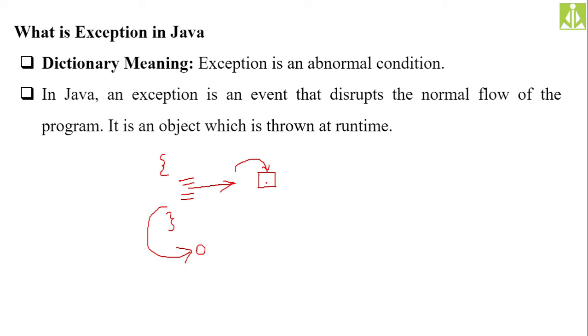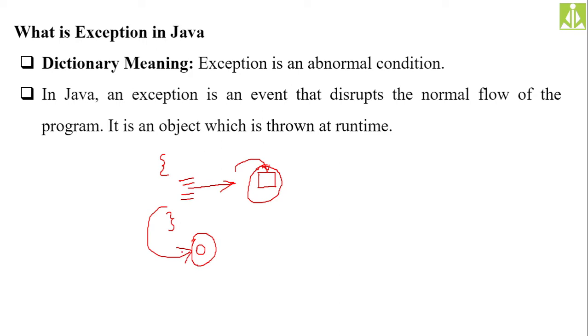Suppose an arithmetic exception occurs, then what will happen? An object representing that arithmetic exception will be created, and it will be thrown out of that block, you remember. So generally, whenever we handle the exception, we will be worrying about this object only. Whatever object it is creating and throwing out of the block, we are bothered about that object only.